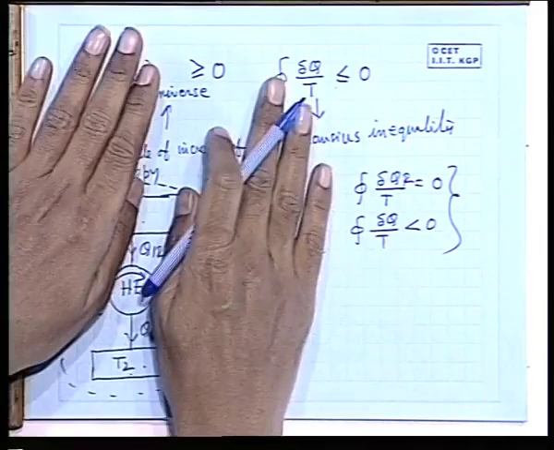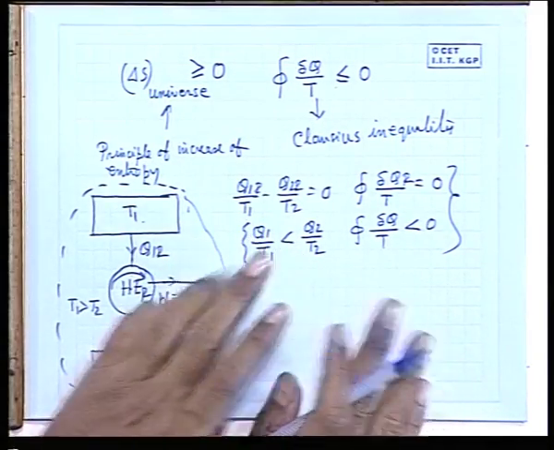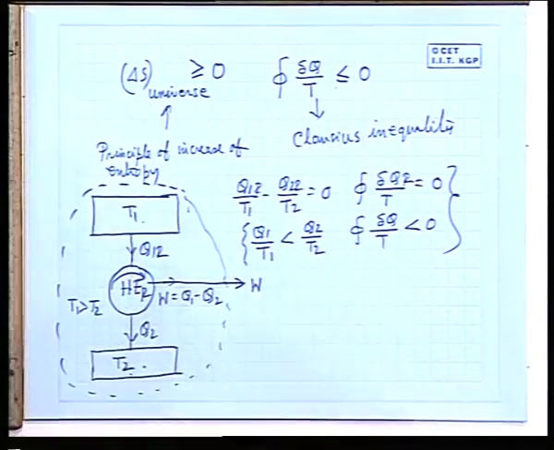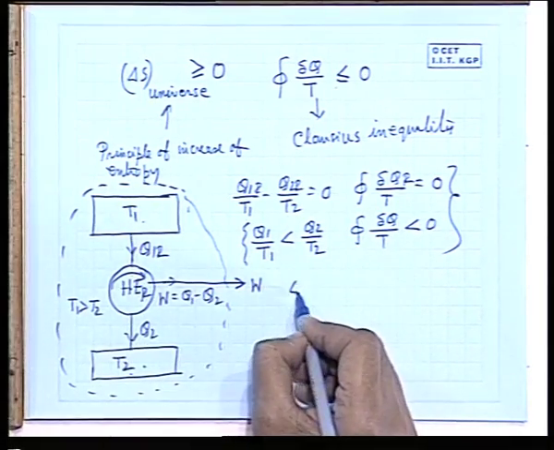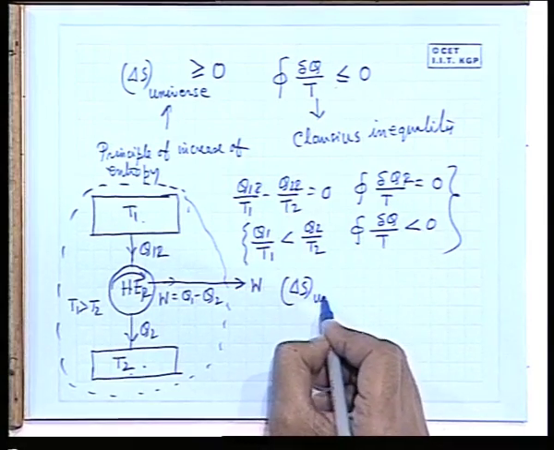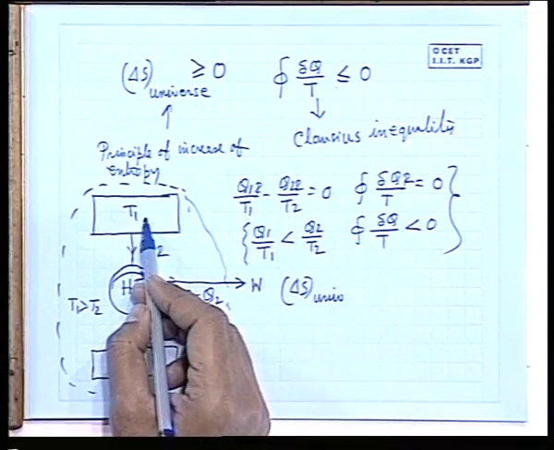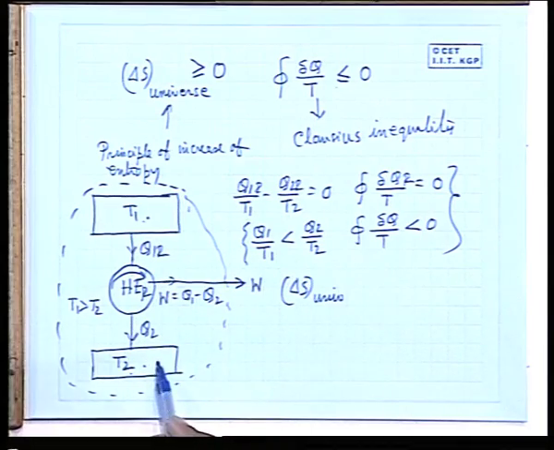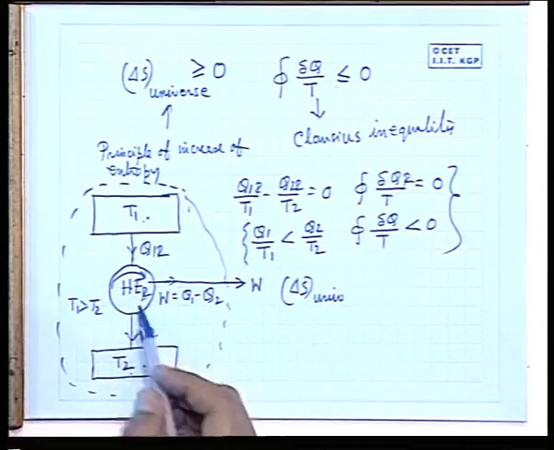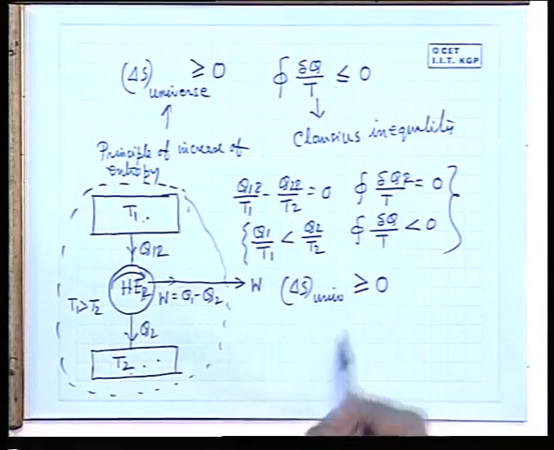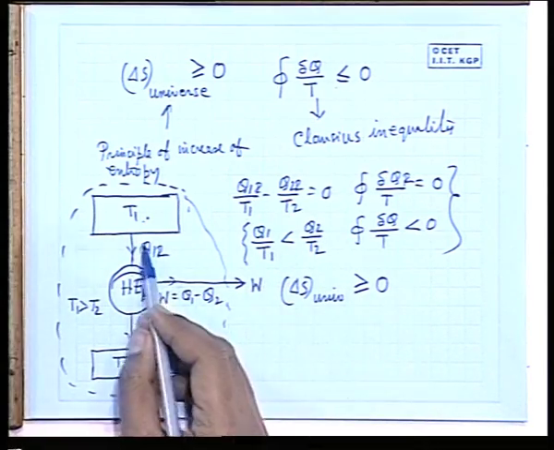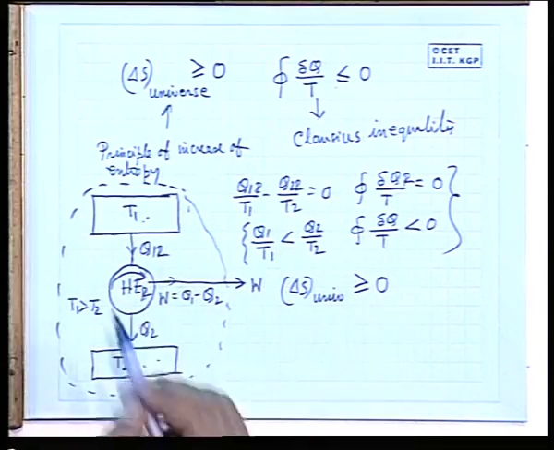So, with respect to heat interactions, it follows the same principle as that of an isolated system, because work coming out to the surroundings does not do anything to the entropy. So, if you do that way, then I can tell that delta S of this entire universe, consisting of the thermal reservoir T1, the thermal reservoir at T2 and the heat engine, must be greater than or equal to 0 by this principle. Greater than is for irreversible, and equal to is for reversible.